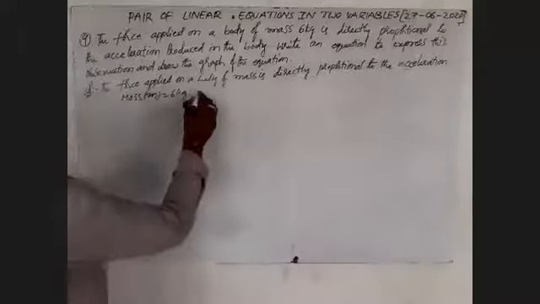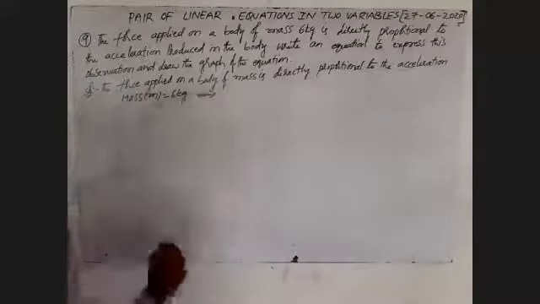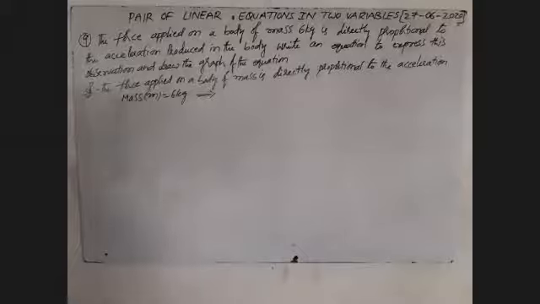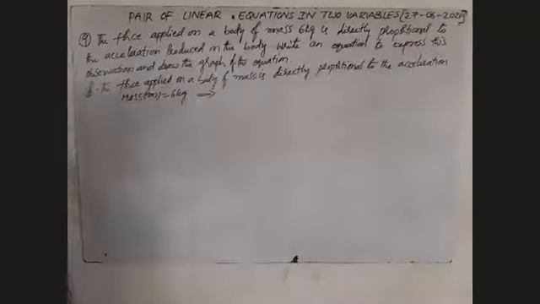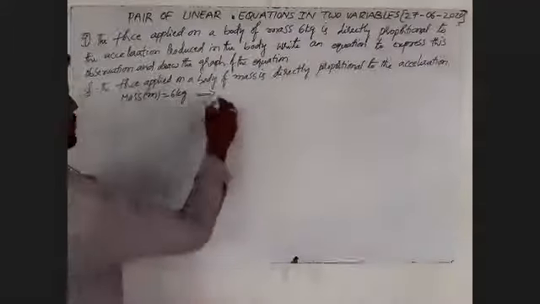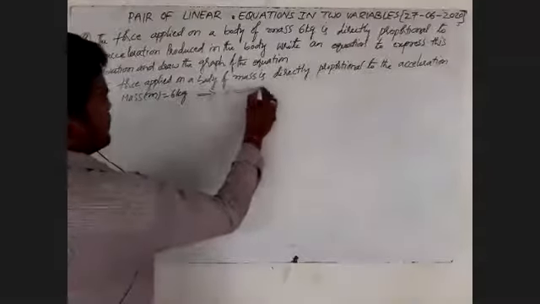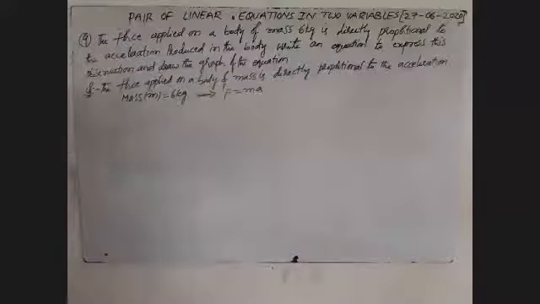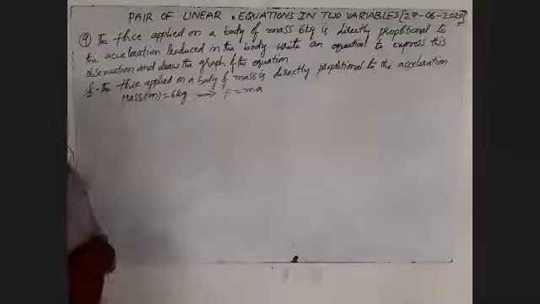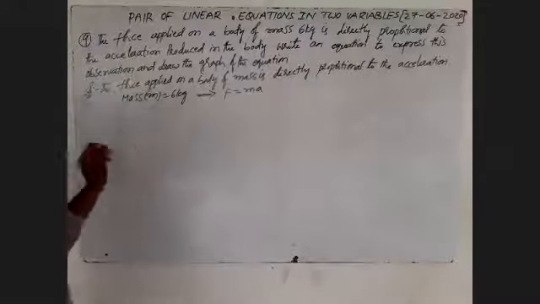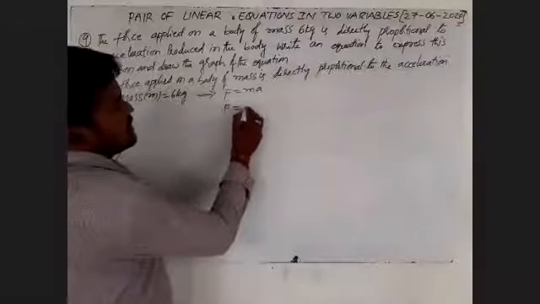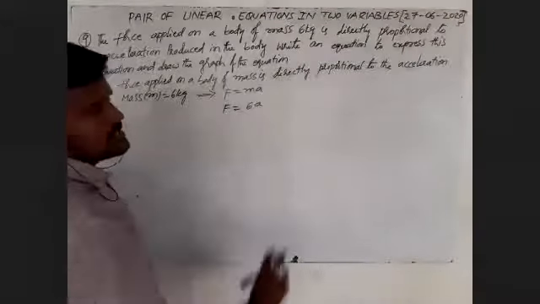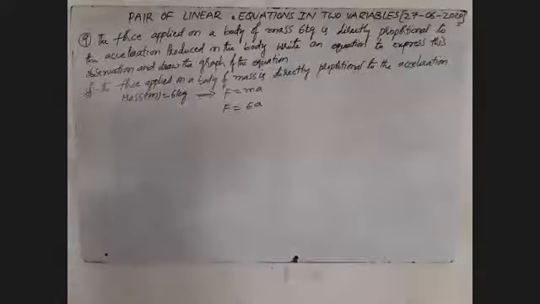Already we know that the force applied on a body of mass, I will take one formula: force F is equal to m a. F is equal to ma. Already we know the given mass small m is equal to 6 kg, so I will write F is equal to 6a.